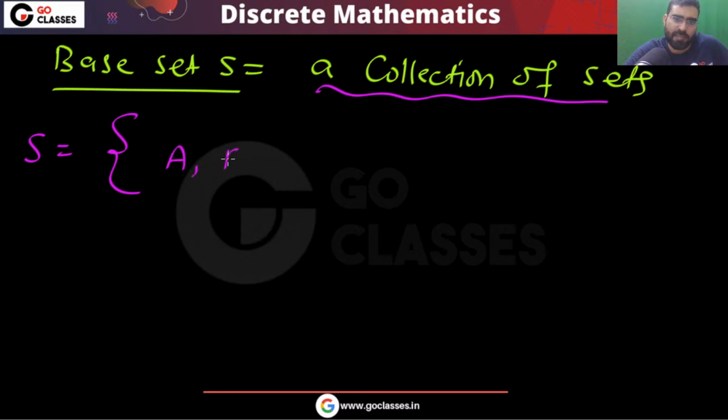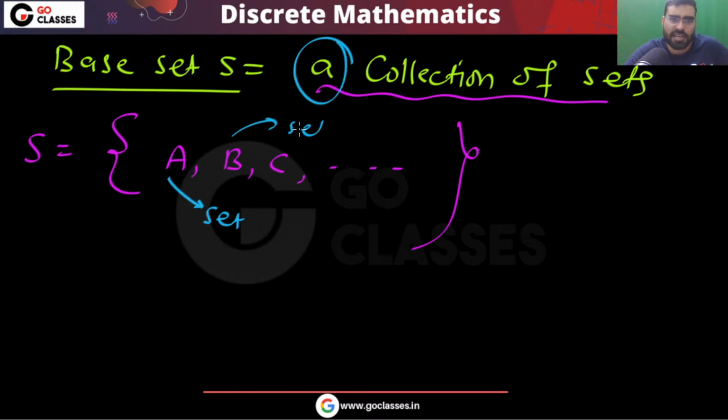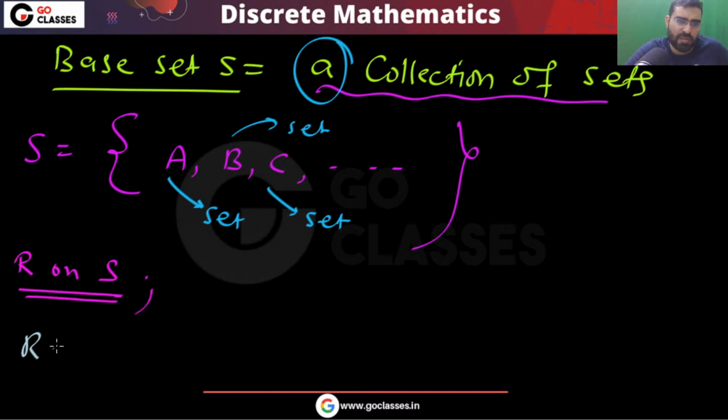Like in the base set, you have not all the sets, but some collection of sets. For example, this is a set, this is also a set, and so on. This is your base set. You are defining relation R on S. If you are defining relation R on S, then elements of S will be related to elements of S. Correct?